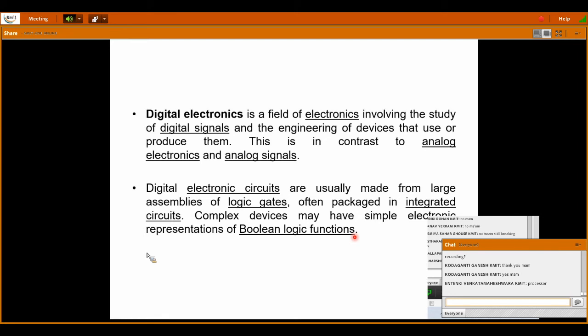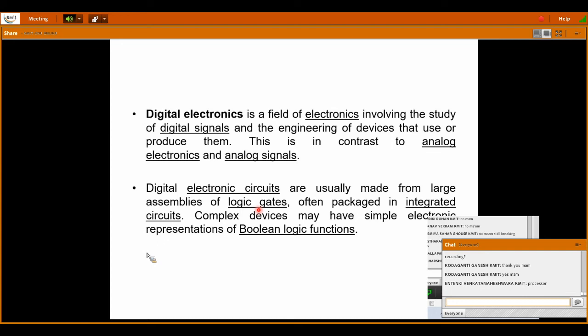Here in the second point, you can see digital electronic circuits are usually made from large assemblies of logic gates. So these logic gates play an important role in digital technology. What do you mean by these logic gates? Logic gates are some basic gates and some universal gates. Using these gates, you can design any circuit of any function. That is the speciality of these logic gates.